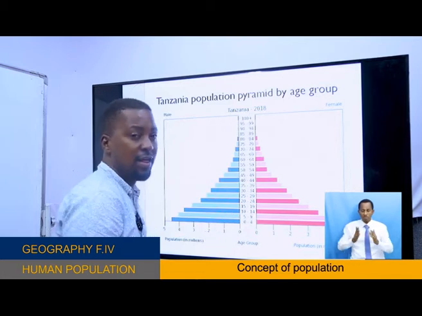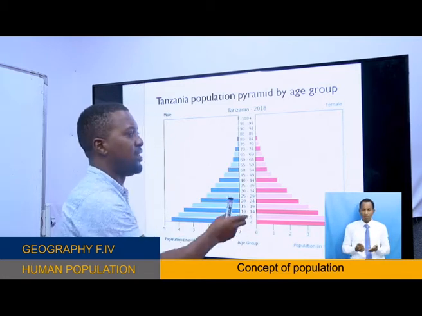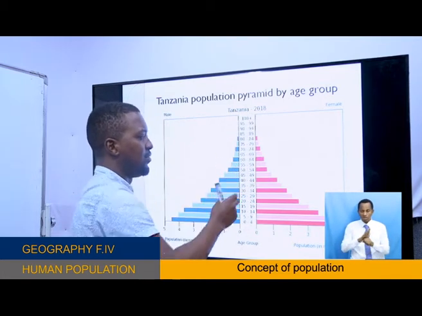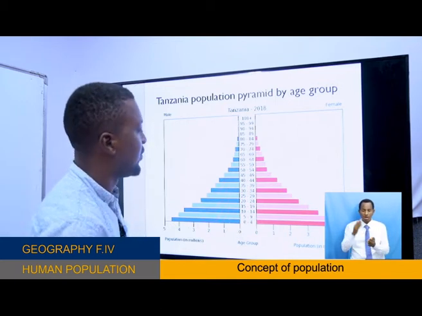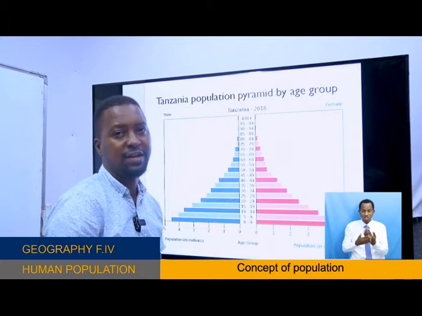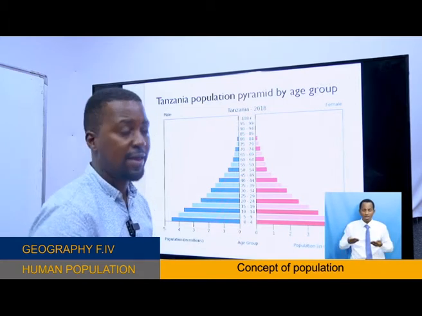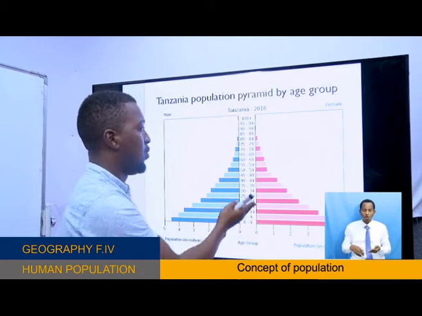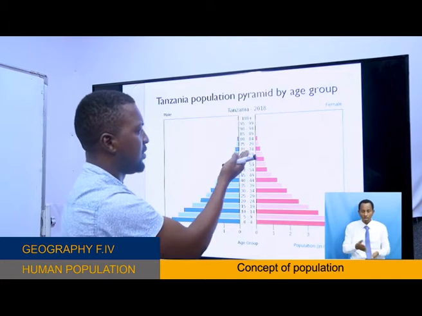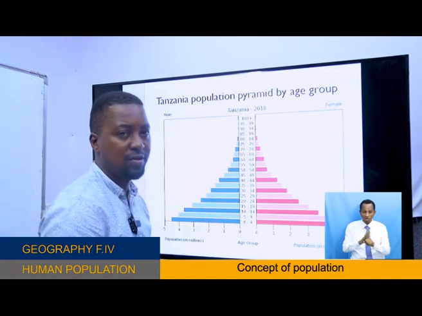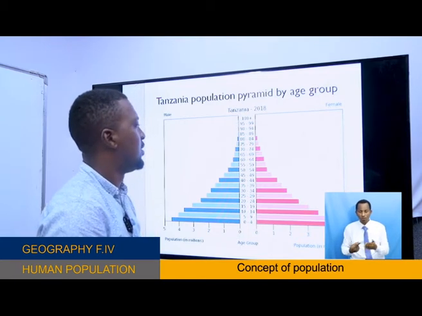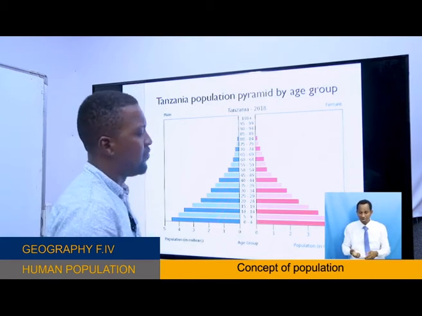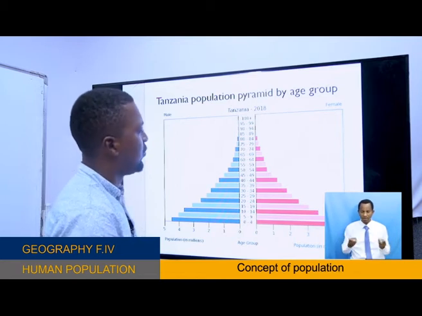This means that there is a high mortality rate in this part here. And we know that developing countries have a high fertility rate and a high mortality rate. Why high mortality rate in these parts? Because of maybe poor health services, even the poor economic level of different people.